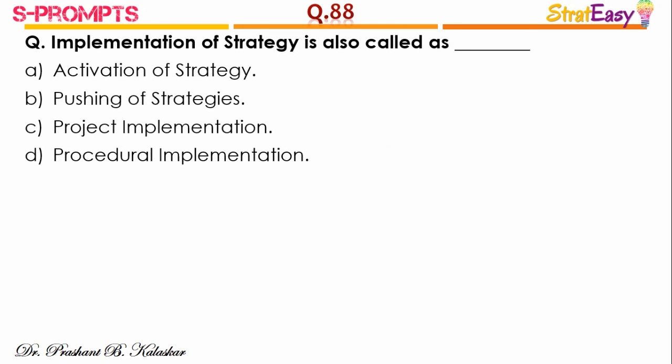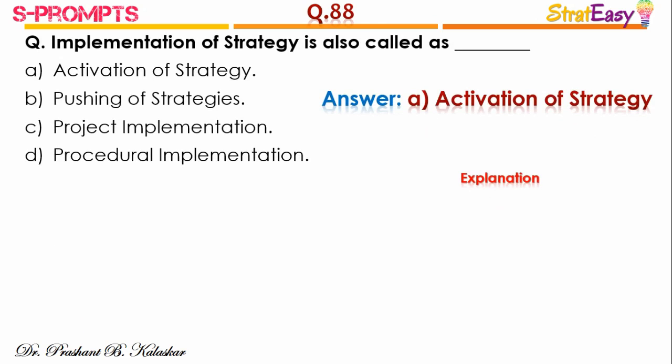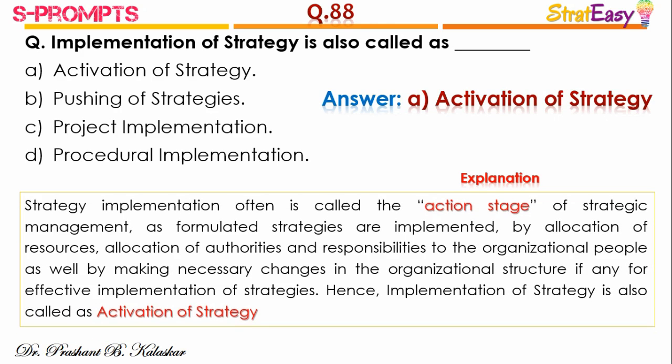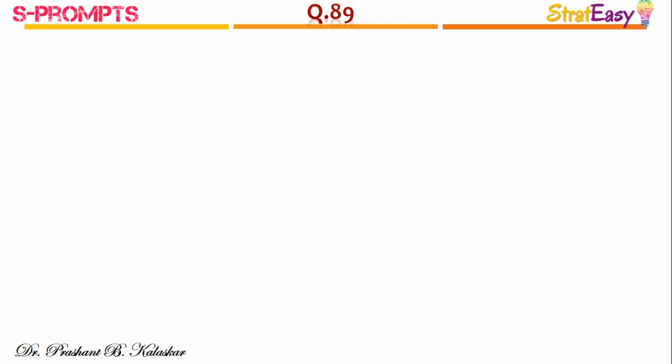Question number 88. Implementation of strategy is also called as. The right answer is option A, activation of strategies. Implementation of strategy is often called the action stage of strategic management process as formulated strategies are implemented by allocation of resources, allocation of authorities and responsibilities to the organizational people, as well as by making necessary changes in the organizational structure, if any, for effective implementation of strategies. Hence, implementation of strategy is also called activation of strategy.